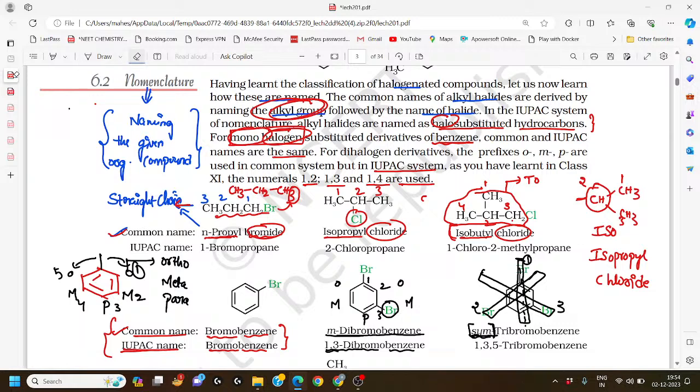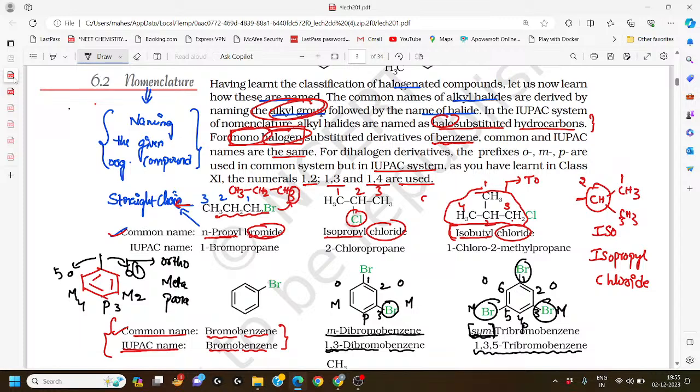Now let us try to understand its positions. So here the positions are 1, 2, 3, 4, 5, 6, and in common names they are ortho, meta, and para. So symmetrical tribromo means simply tribromobenzene. But in the IUPAC system, the first, third, and fifth positions are occupied by bromines, so we call it 1,3,5-tribromobenzene.